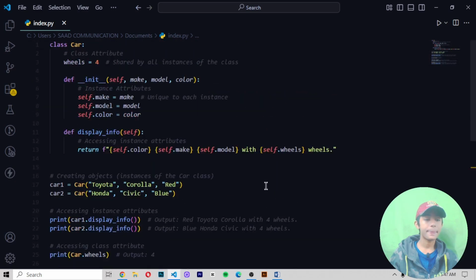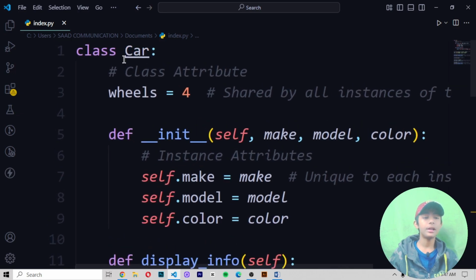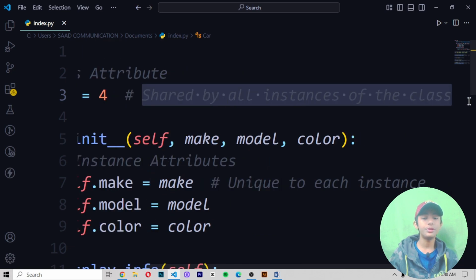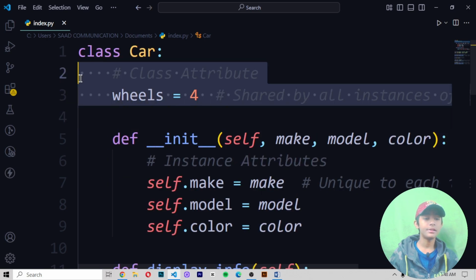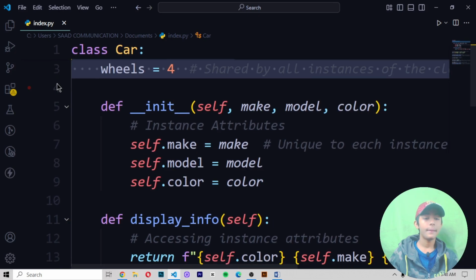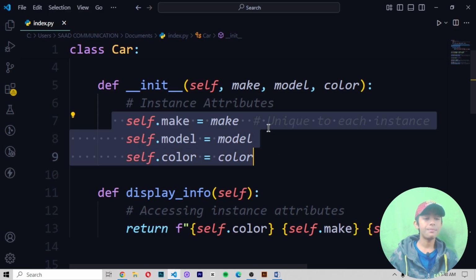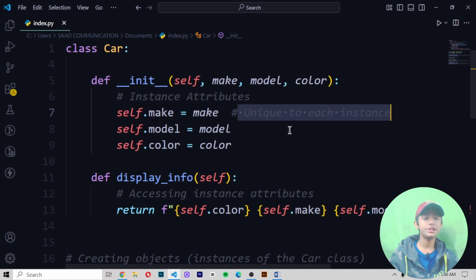Okay. Now let me explain it to you. First of all, we create a class attribute, and my class attribute name should be car. Then, in the third line of the code, we share it across all instances of the class, as you can see in the third line. And in the sixth line, we give the instance attributes. And in the seventh line, we give the values unique to each instance.